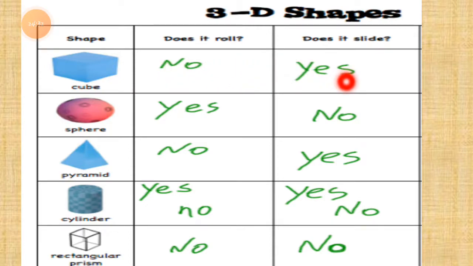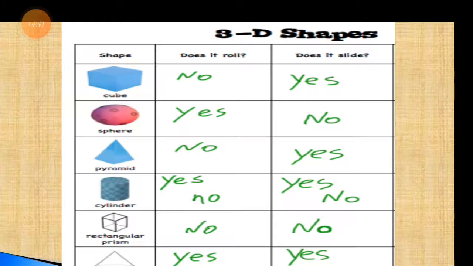But it is a slide. Does it slide? Yes. If you throw a book on the floor, just imagine the book, it will slide. It will not roll. Understood this?